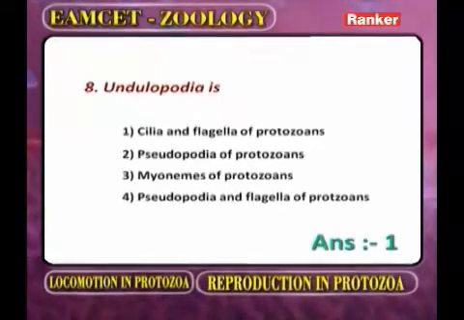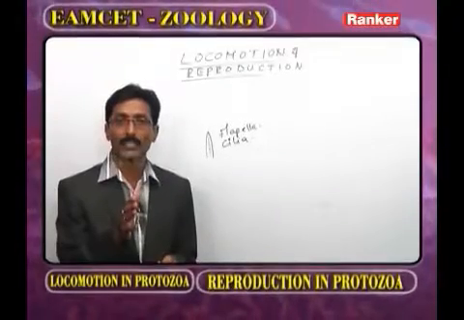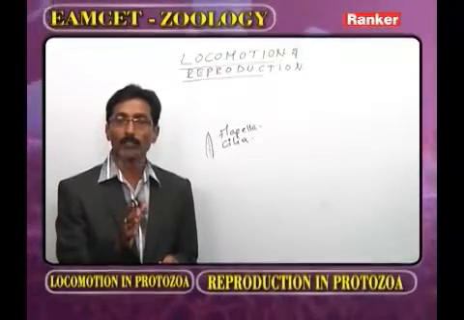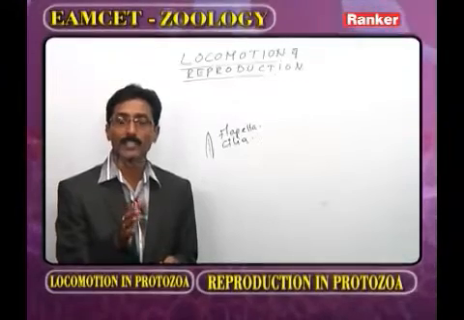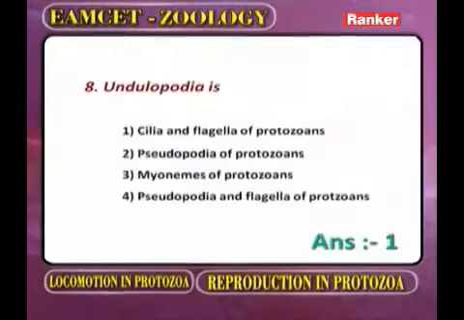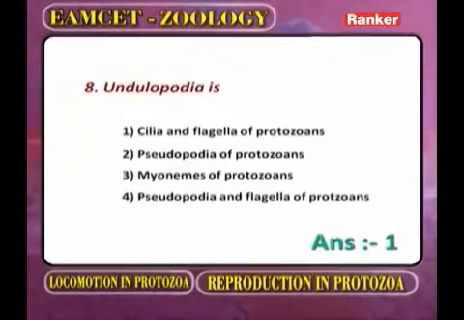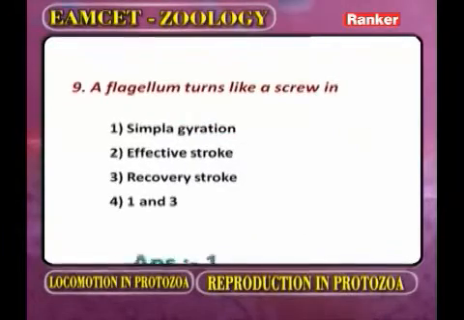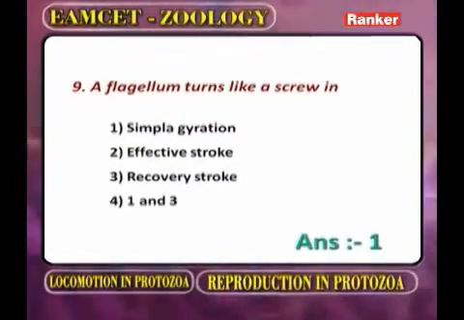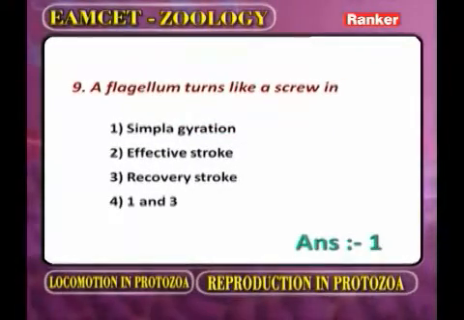But according to L.H. Hyman, what are the examples for the Angelopodia? One example is flagellum and the second example is cilia. Now here the correct answer is the first one. Now we go for the next question. A flagellum turns like a screw.